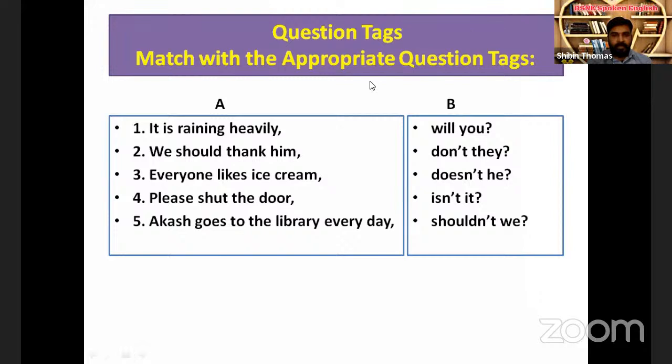Next, we should thank him. Should is the auxiliary verb. The opposite of should is shouldn't. And the pronoun is we, so "shouldn't we."